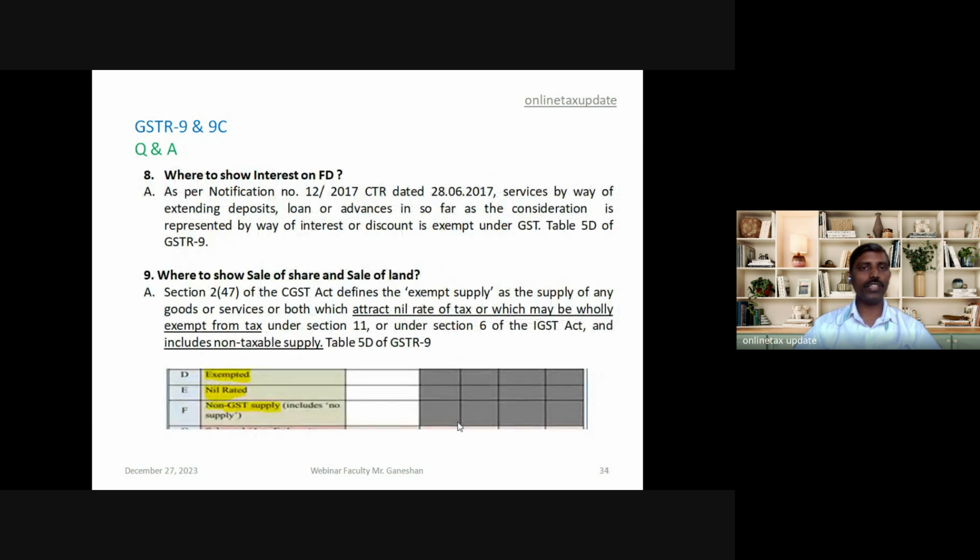Eighth, where to show interest on FD. As per notification 12 of 2017, it is an exempt supply. So table 5D of GST 9 is to be referred. In that 5D, it has to be mentioned.